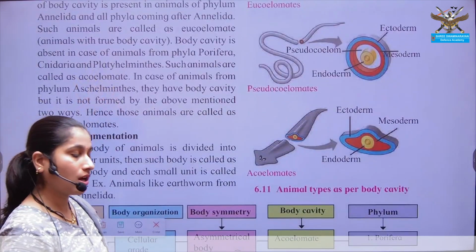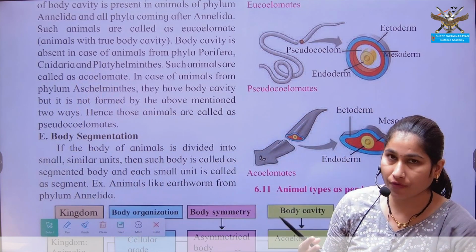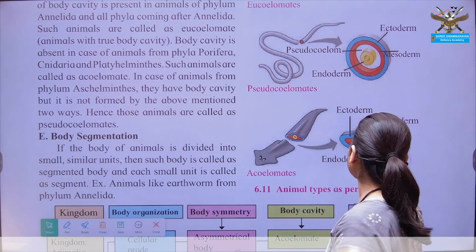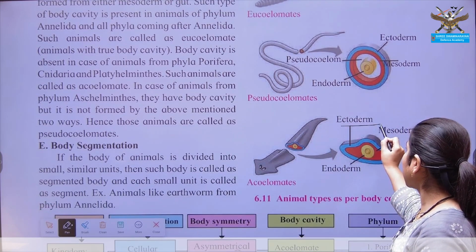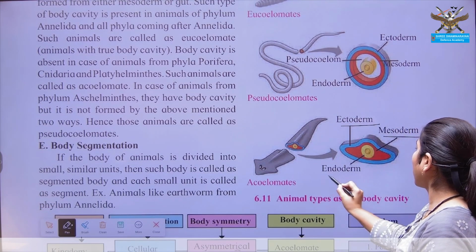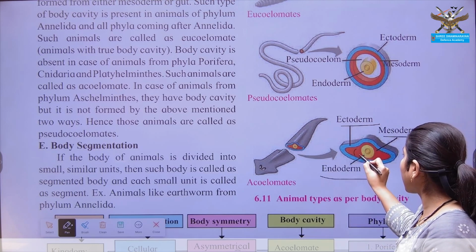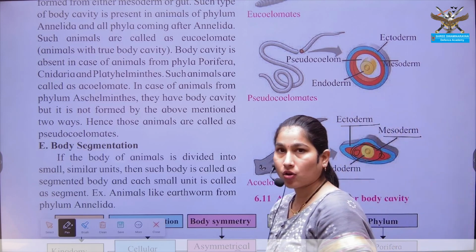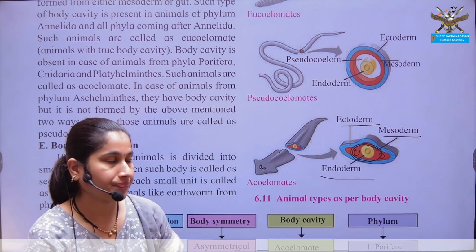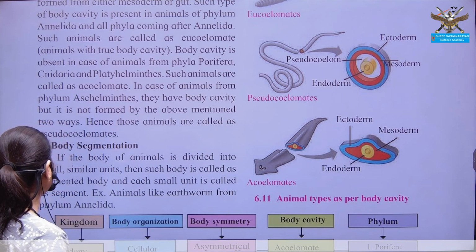They are not specifically distinguished in the pseudocoelomate organisms. Finally comes your acoelomate, where there is no presence of any kind of cavity. Here the ectodermal cell is followed by mesoderm, and mesoderm is followed by endoderm. There is no presence of any kind of cavity in the mesodermal layer of the organisms. Okay, hope you have understood this point.